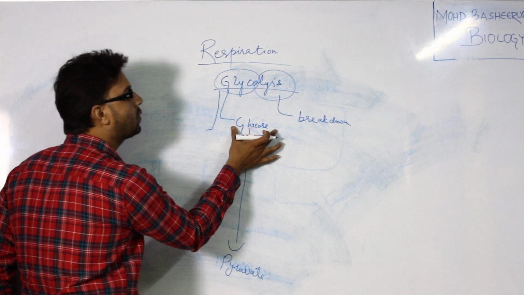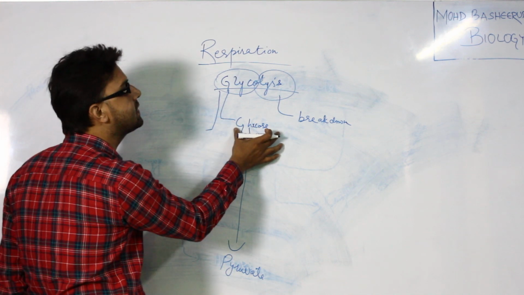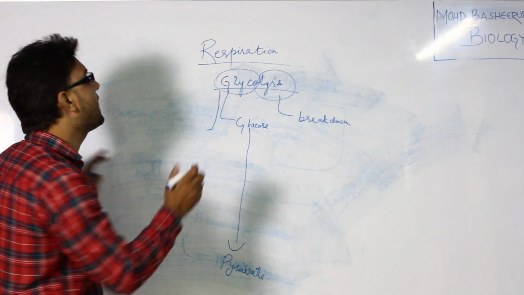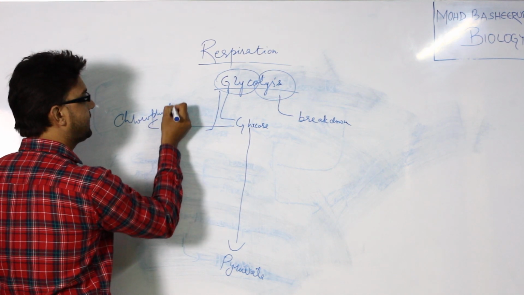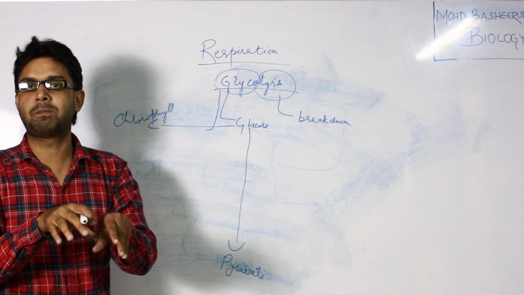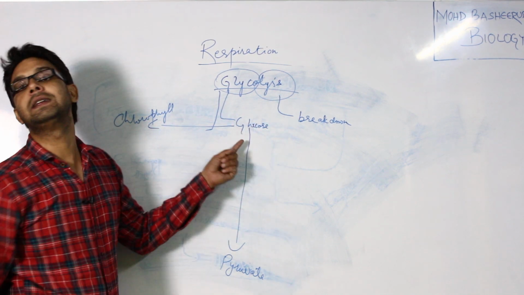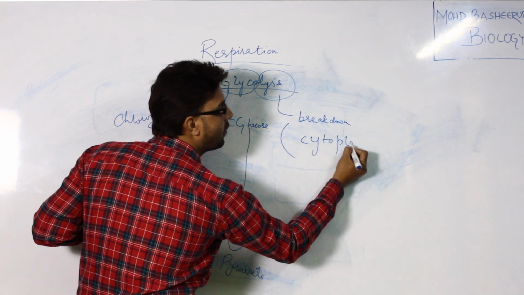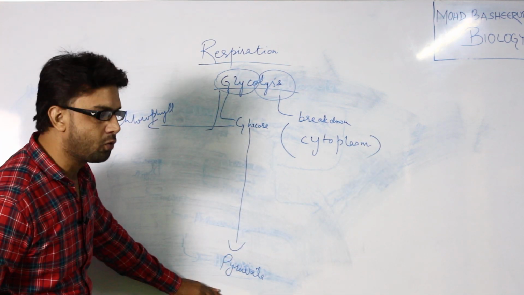When glucose is formed after the photosynthesis process we already discussed, it is formed only in those areas where chlorophyll is present. Chlorophyll is the green pigment present in the chloroplast, and this pathway occurs only in the cytoplasm. This pathway is in the cytoplasm, where glucose breaks down into pyruvate.